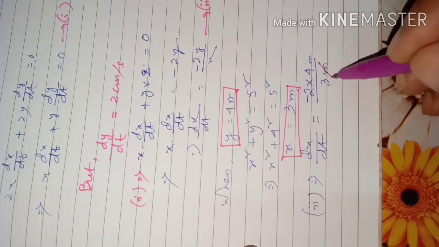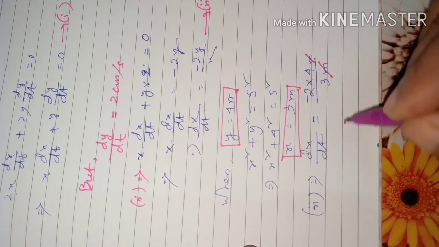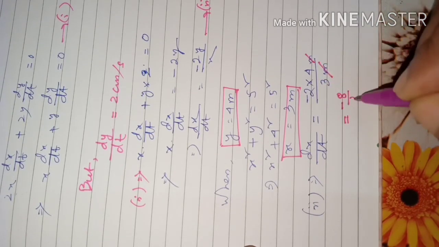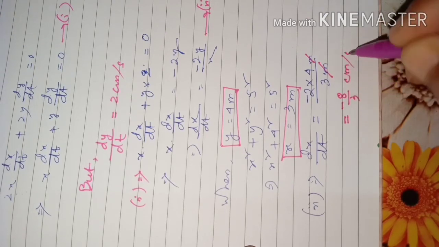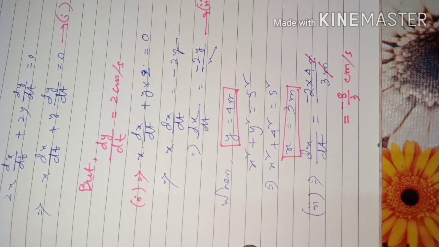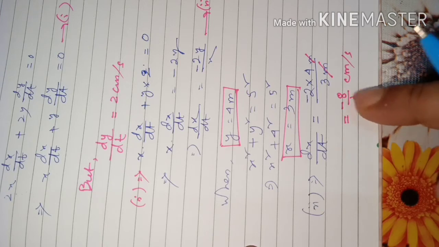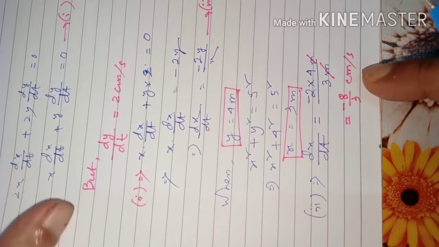So placing them here, meter and meter cancel, so it will be minus 8 by 3 centimeter per second. So that means the height of the wall is decreasing at the rate of 8 by 3 centimeter per second.